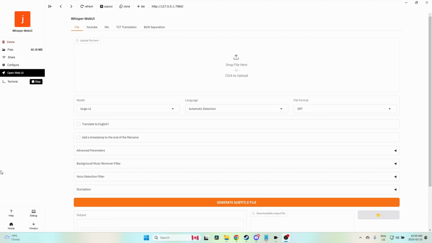So if you don't have Studio, what you can do is you can go and get Whisper AI. I'm using it inside right now of an application called Pinocchio. And Pinocchio allows you to quickly install a bunch of AI tools without having to be a coding genius. So I just went and installed it. I've got the UI that loads up.